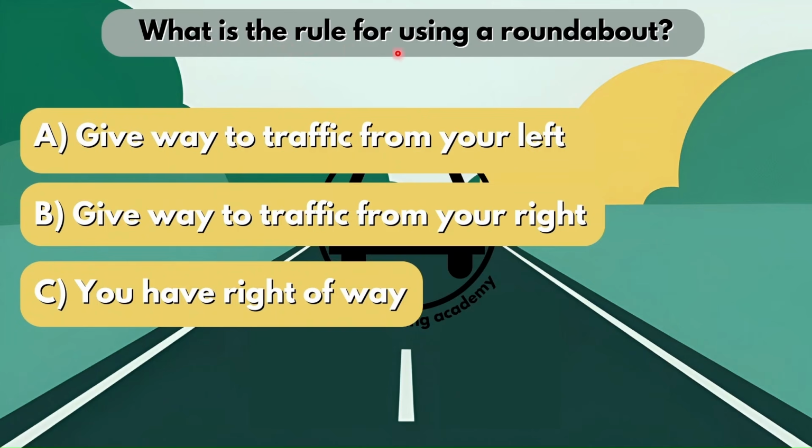What is the rule for using a roundabout? Is it option A, give way to traffic from your left? Is it option B, give way to traffic from your right? Or is it option C, you have the right of way?